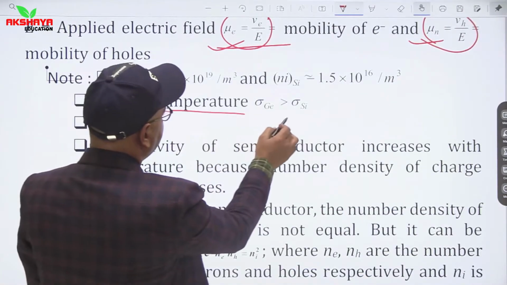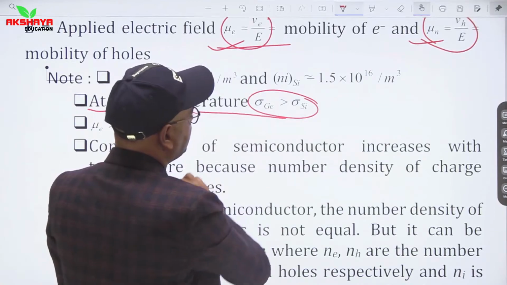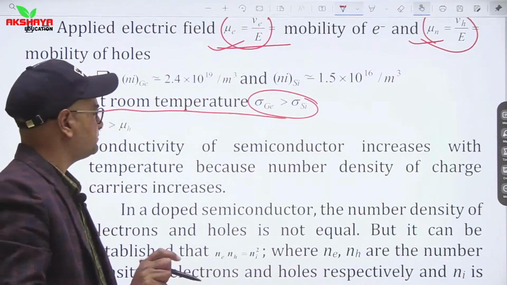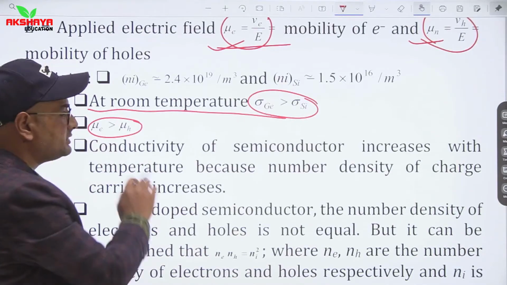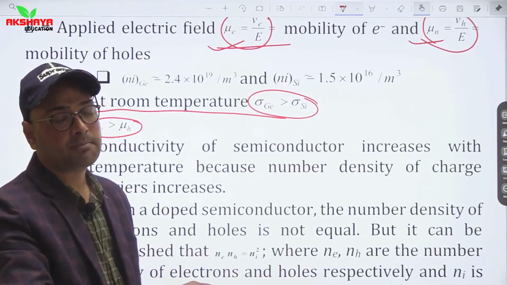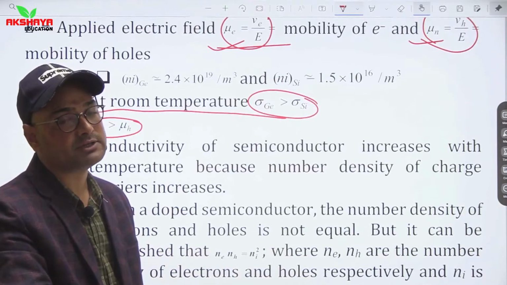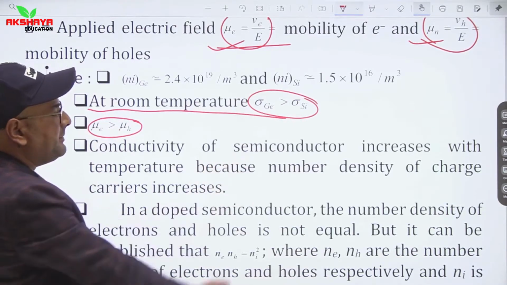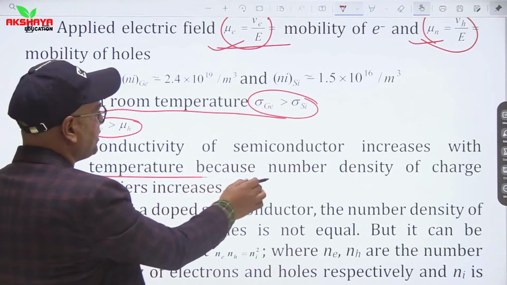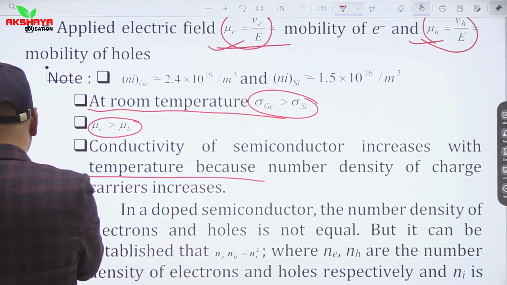At room temperature, conductivity of germanium is greater than conductivity of silicon. And we have seen this relation, mobility of electrons is greater than mobility of holes because drift velocity of electrons is greater than drift velocity of holes. Conductivity of semiconductor increases with temperature because number density of charge carriers increases.